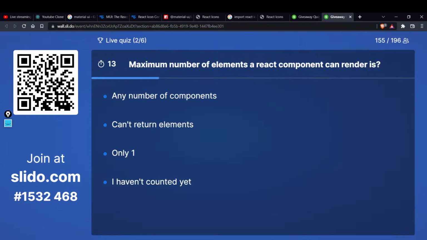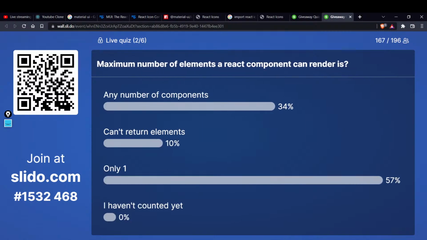Okay, some people are guessing in the chat section. See, writing the answer in the chat section won't give you the points. I haven't counted. Yeah, I will also go with that answer. Oh my god. Okay, I should have selected the last option. Why are you guys not selecting the last option? Some people say they've not counted. Let's add the last option. See, we were giving half a point for the last option also, right? Let me tell you. Many people are saying that only one.